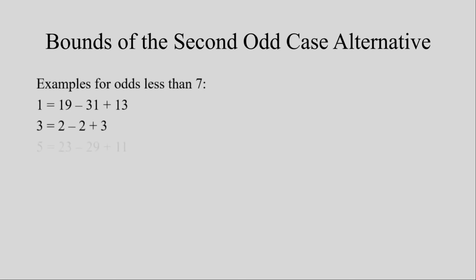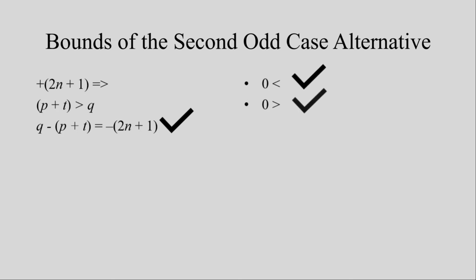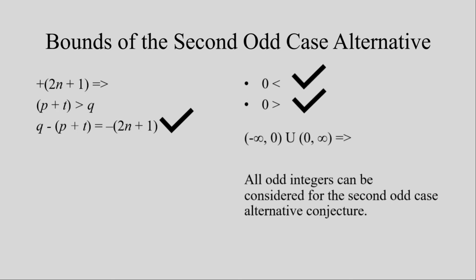Allowing the original odd conjecture's smallest positive odd integer, 7, the positive odd integers less than 7 can be shown by example to be in the bound. Then, taking the difference where p plus t is greater than q results in the same magnitude of the odd integers as p plus t is less than q, which, by definition, makes the two opposite signs. Thus, altogether, it can be shown that any odd integer can be considered when using the second odd case alternative. As a result, the subtraction alternative may be considered a standing conjecture with its own properties and bounds.